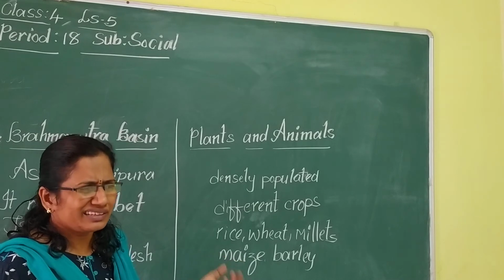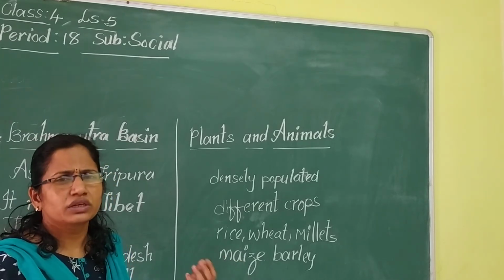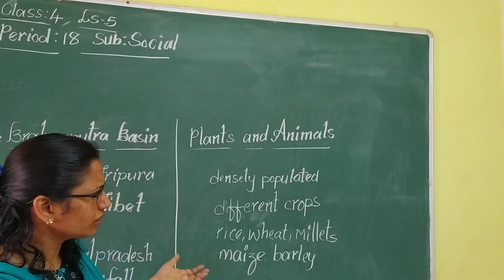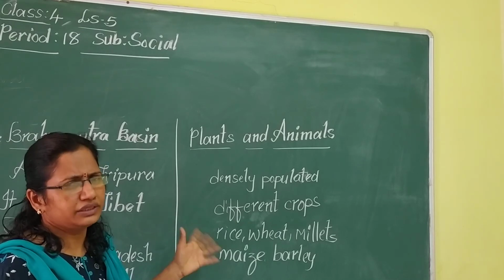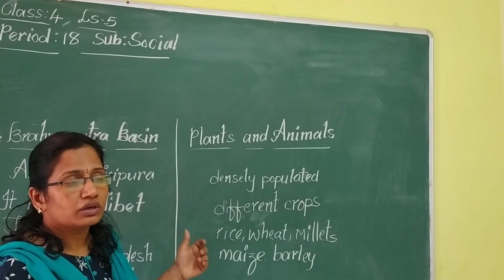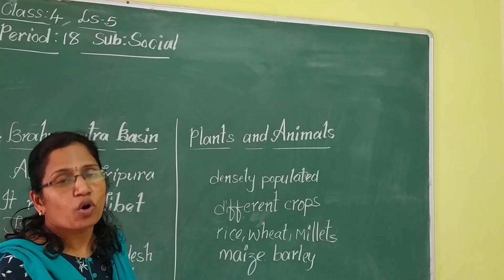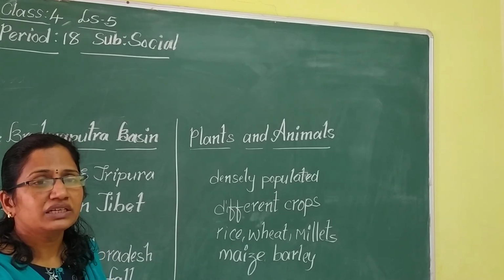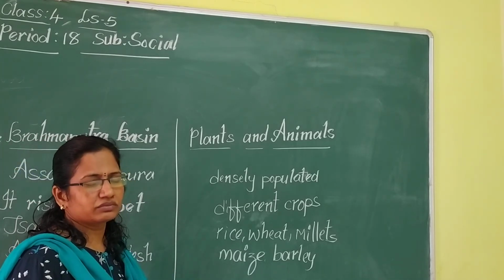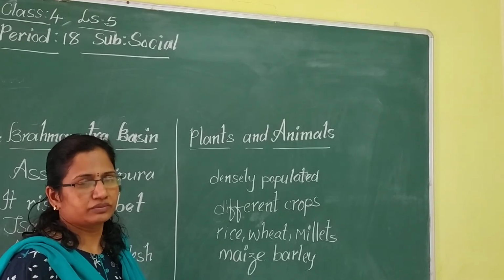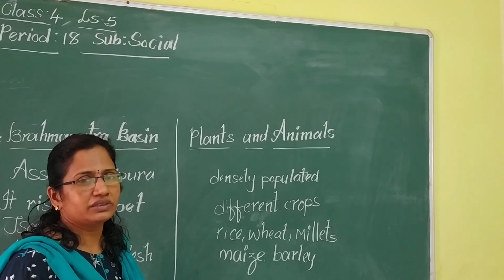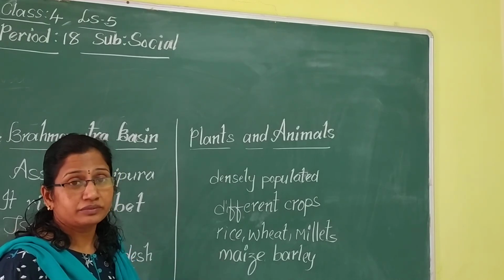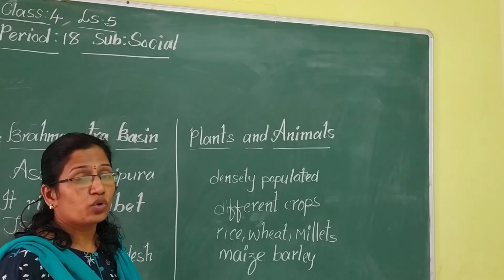The people rear animals like goats, buffaloes and cows, and they also do poultry. Poultry, we know that. In poultry, the eggs and meat of the birds are used by humans. So poultry means a hen farm.